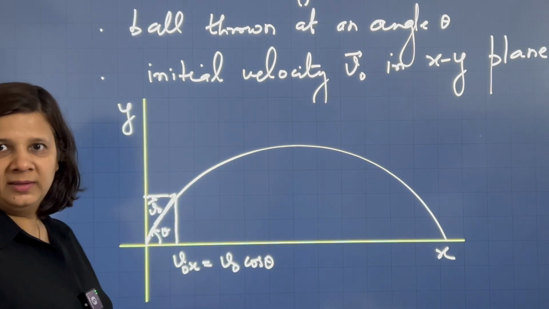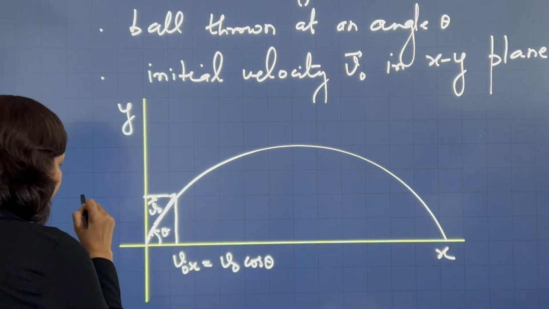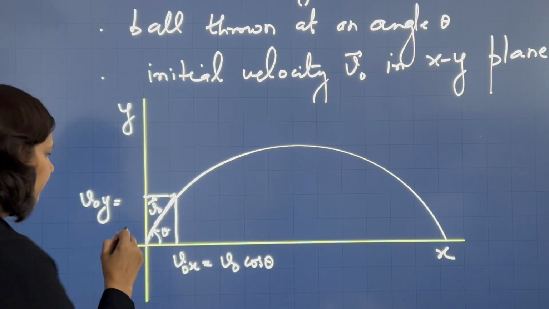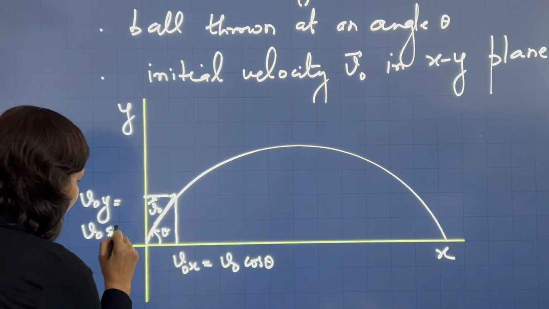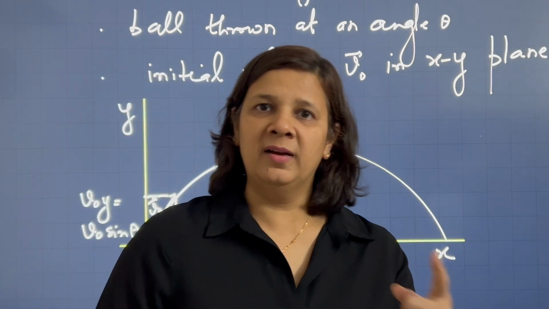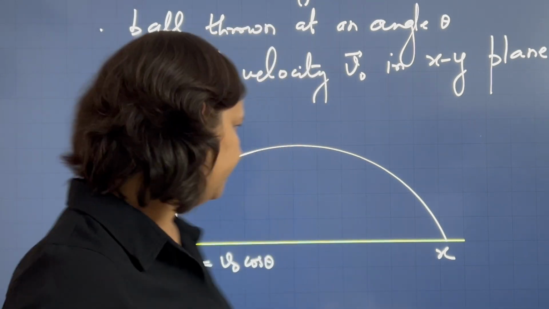We have already learned this in the chapter on vectors. And v naught y is the y component of the velocity vector v naught, which is equal to v naught sin theta, where theta is the angle v is making with the x-axis.